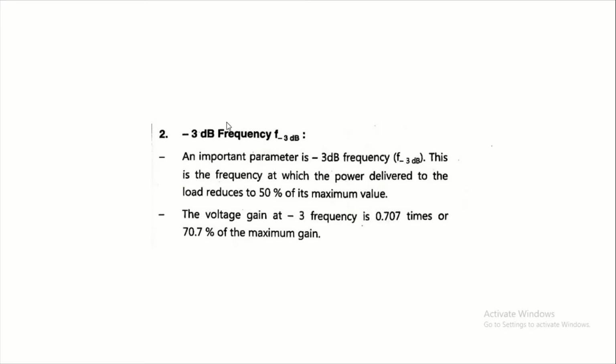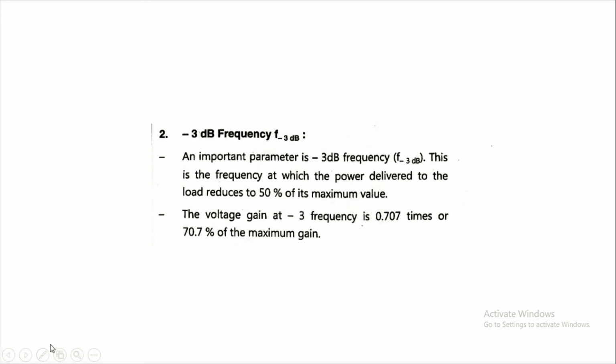And the voltage gain at the -3 decibel frequency is 0.707 times, or 70.7% of the maximum voltage gain, meaning Vm by √2. It is the frequency at which the voltage gain becomes divided by √2.